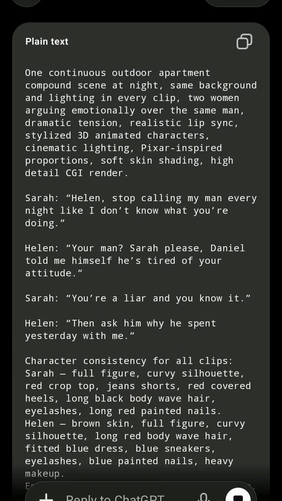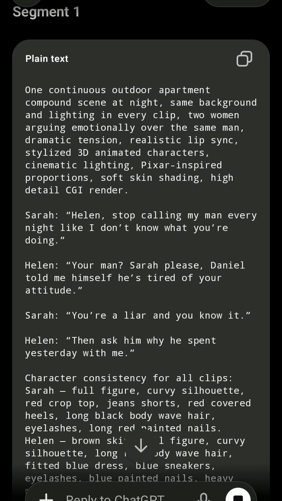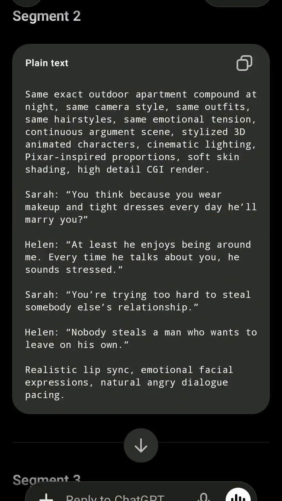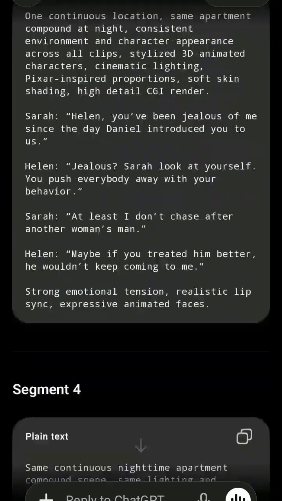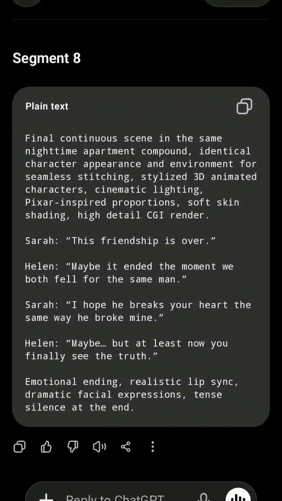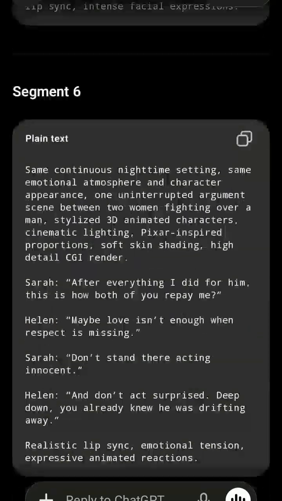The first character, Sarah, is going to be speaking first. Sarah is saying, Helen, stop calling my man every night like I don't know what you are doing. This is just the conversation between Sarah and Helen, and all this is going to happen within 8 seconds. So this is the first scene. This is the second scene between Sarah and Helen. This is the third segment, the fourth one, the fifth one, the sixth one, seventh, eighth. Now that we've gotten our story,